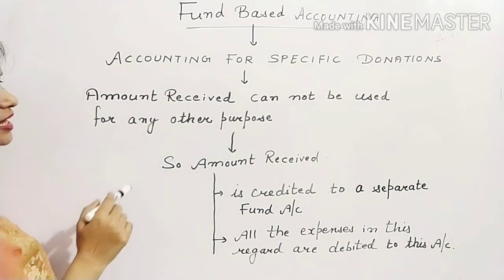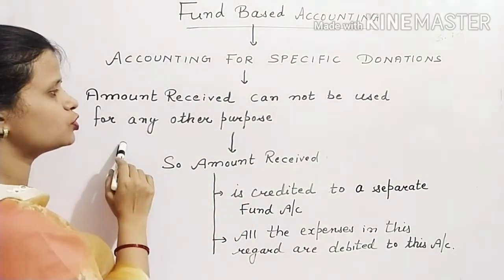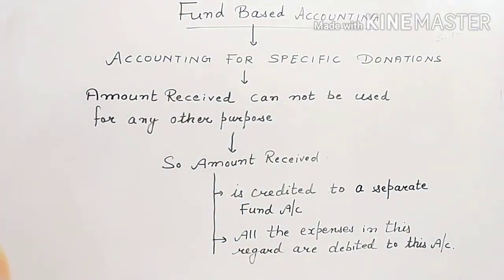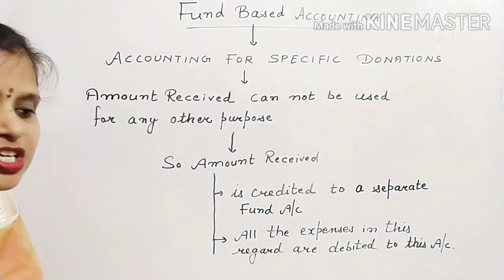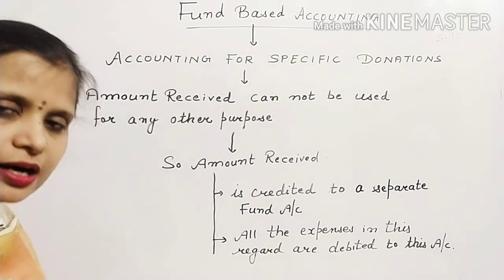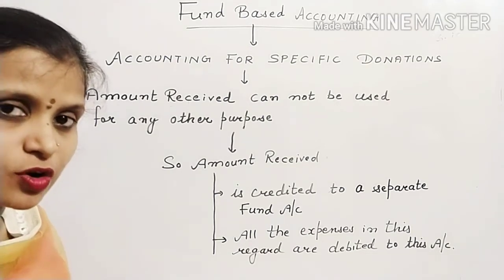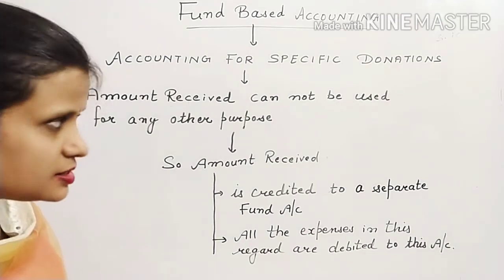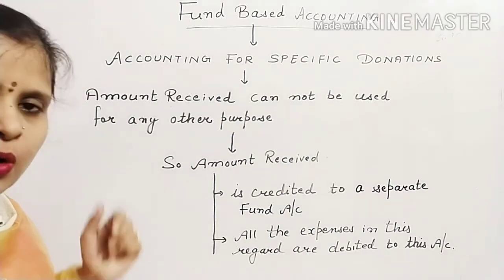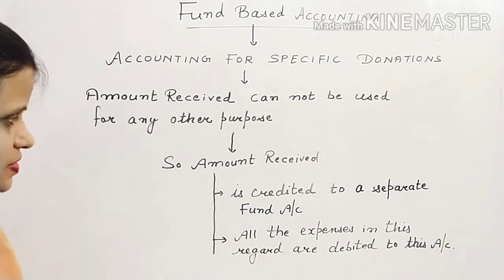The amount that you have received by way of specific donations cannot be used for any other purpose. Like if you have received donations for a building, then you can use that amount only for the construction of the building. If you have received donations for organizing matches, then you can use that amount only for the match expenses, not for any other purpose.